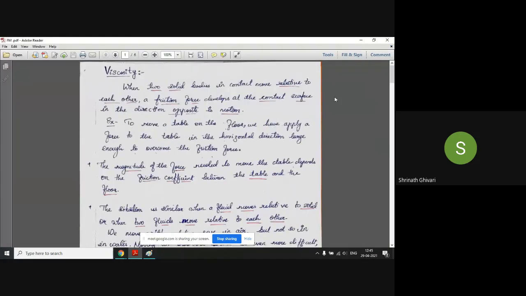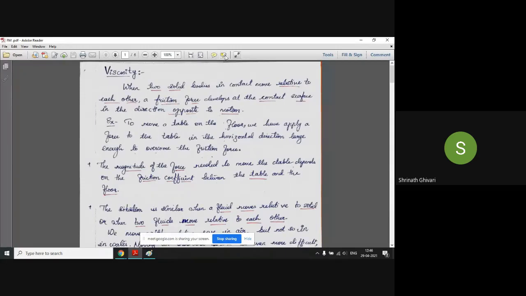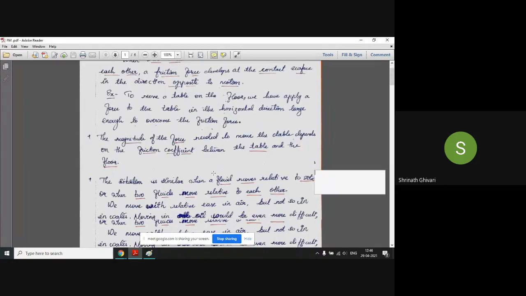We have discussed that whenever a solid is in contact with another solid, a friction force is developed at the contact surface. Yesterday only we discussed this. Fine.